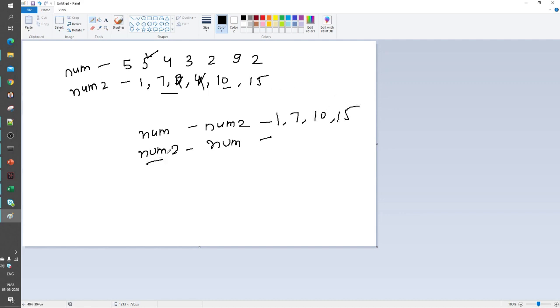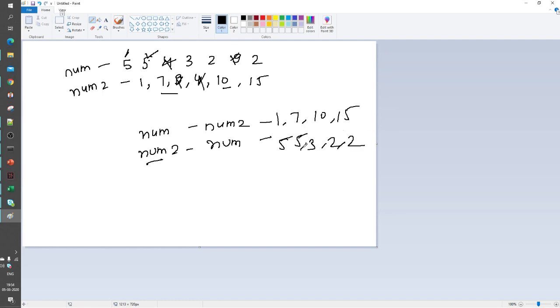The same case is with num2 minus num. First I will see whether 5 is there. No, 5 is not there. 4 is there, yes, so I will not write it. 3 is not there, so I will write 3. 2 is not there, so I will write 2. And here 9 is there, so I will not write 9. 2 is not there, so I will write 2.